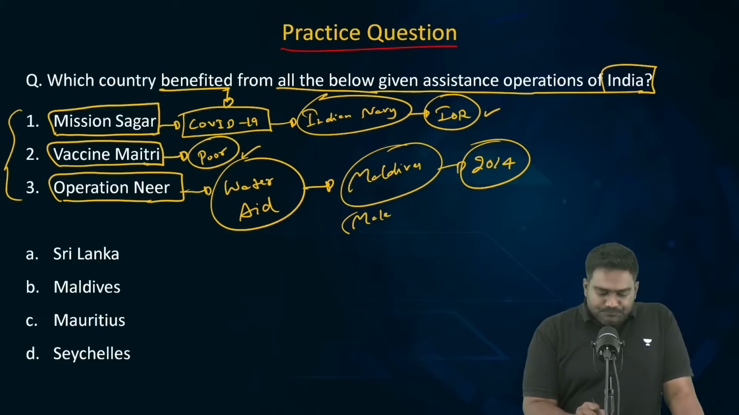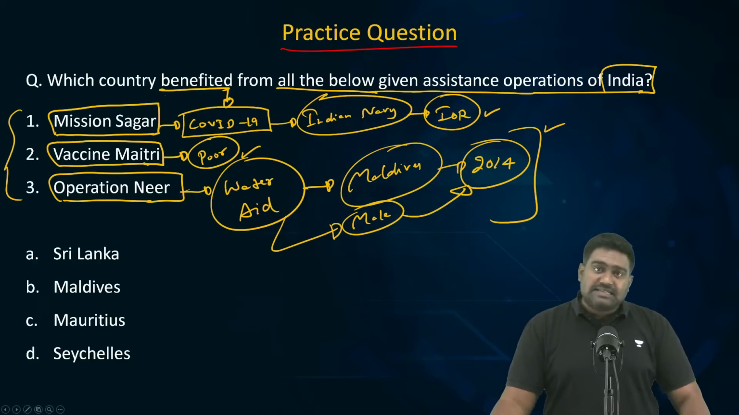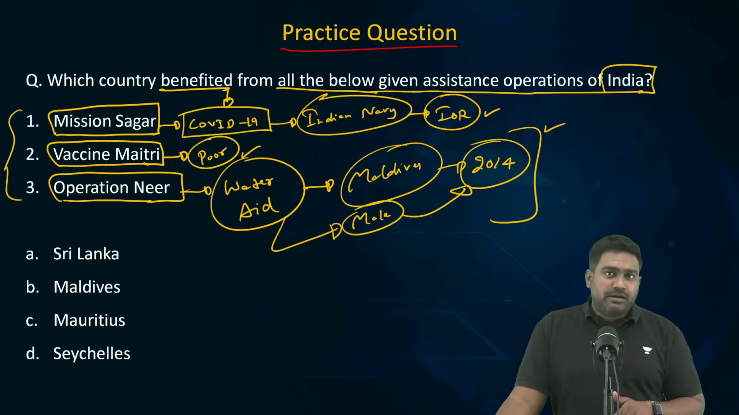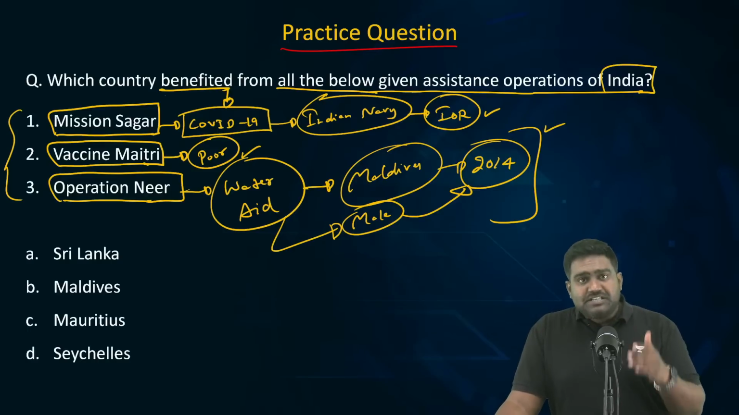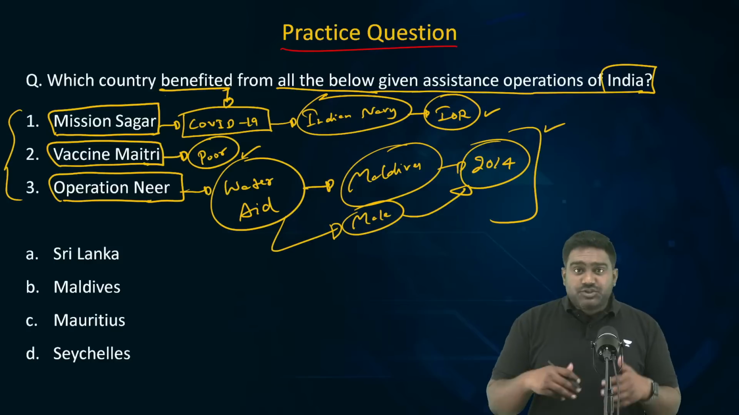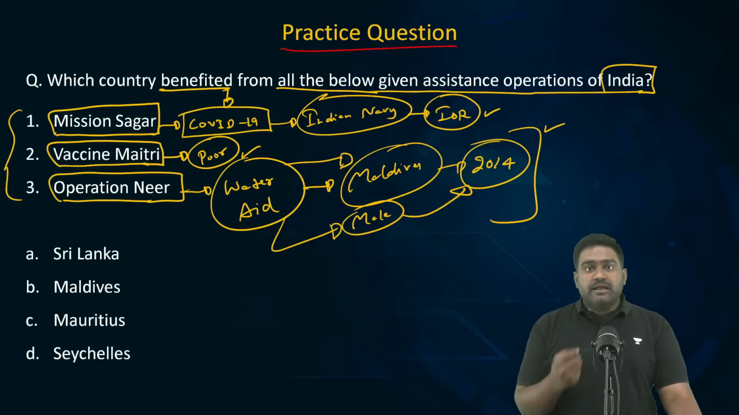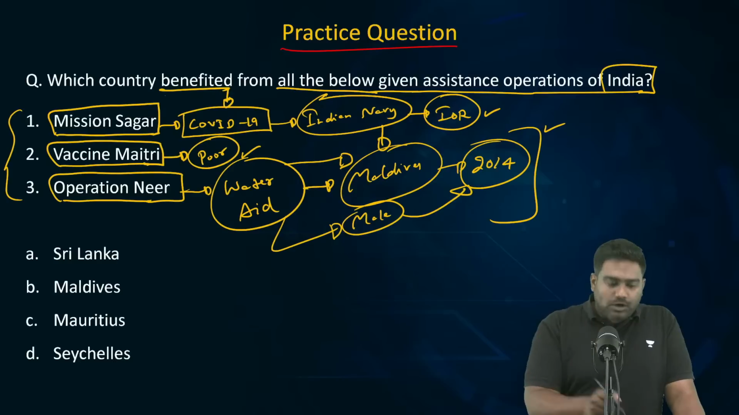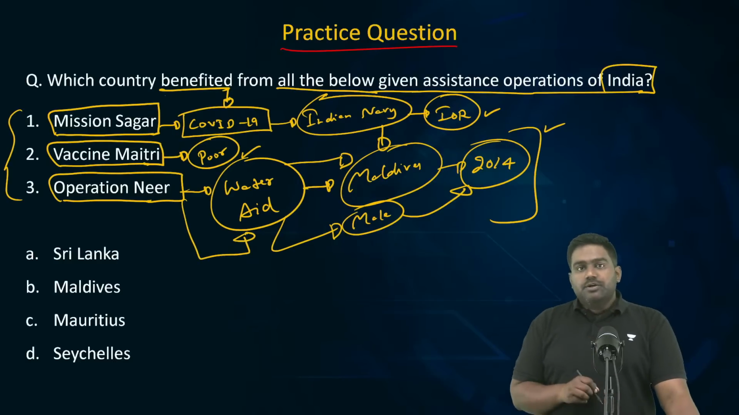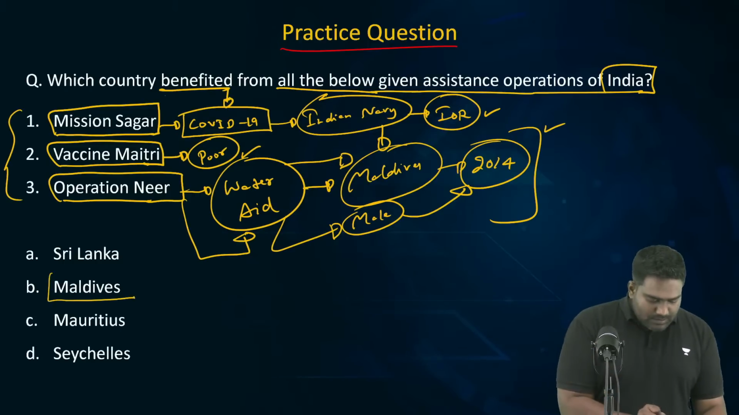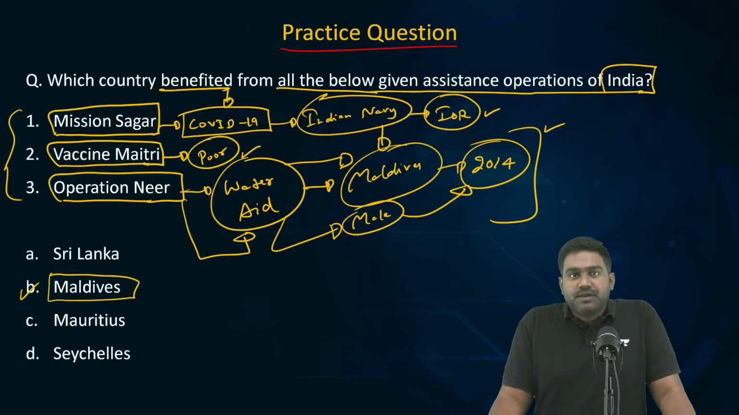So in Malé, the most important desalination plant suffered an accident in 2014. There was a fire accident which destroyed the desalination plant. And as a result, Maldives faced a critical water shortage, a drinking water shortage. And guess who came to help? It was India, the Indian Navy, that carried large supplies of drinking water and supplied this to Maldives under Operation Neer. So, which is that country that has benefited from all the three? Obviously, Maldives. Option B is the right answer.